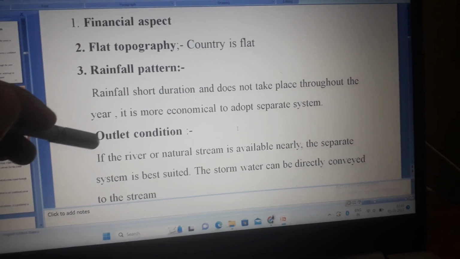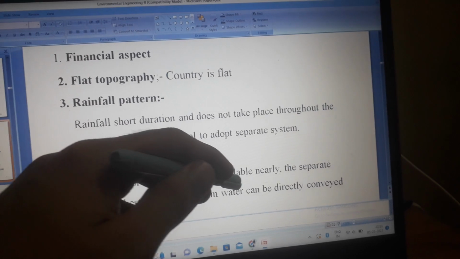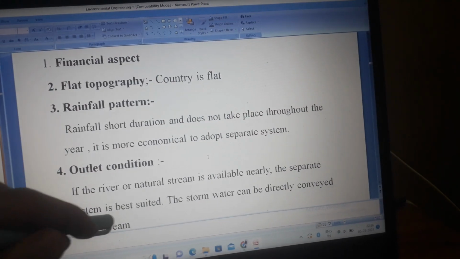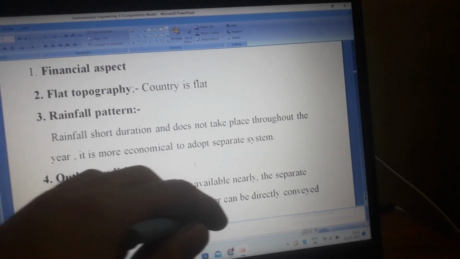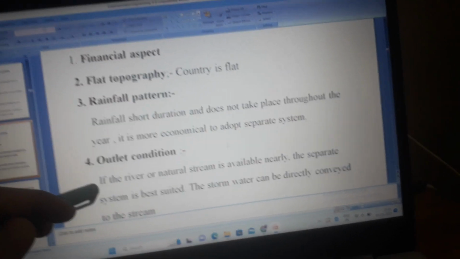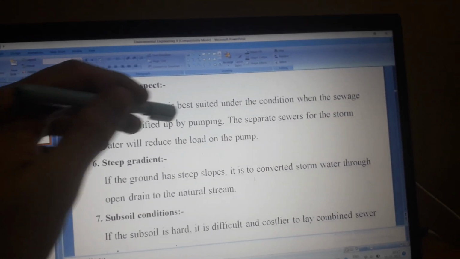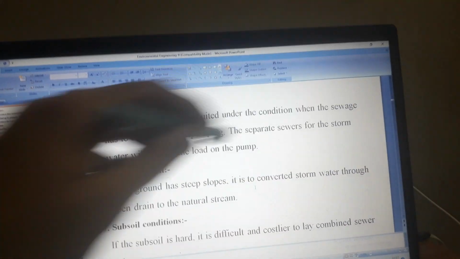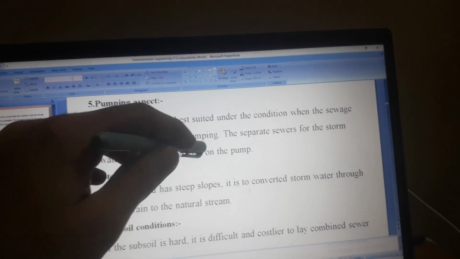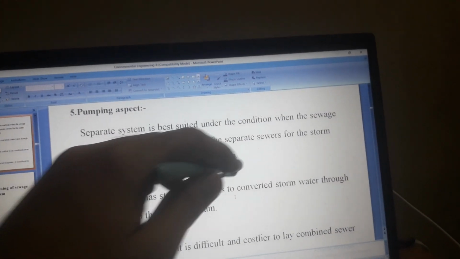Factors for choice of separate system. Outlet condition: if the river or natural stream is available nearby, the separate system is best suited. The storm water can be directly conveyed to the stream. Pumping aspect: separate system is best suited under the condition when the sewage has to be lifted up by pumping. The separate sewers for the storm water will reduce the load on the pump.